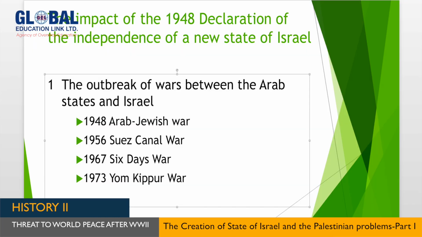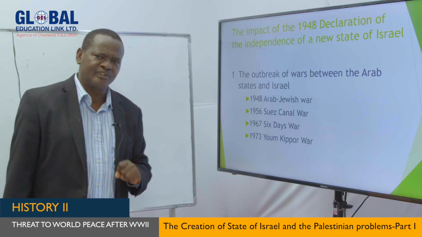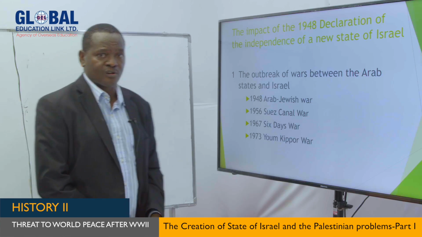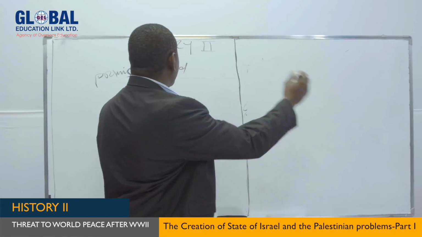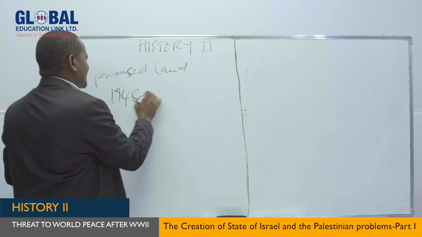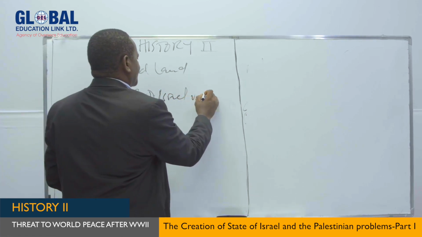which in fact caused a lot of damage to that part of the Middle East, was the outbreak of wars between Arab states and Israel. The Arab states and Israel went to war, and in fact they fought different types of war. If you go back to the history books, you realize that the first war they fought was in 1948, between Israel and the Arab states.